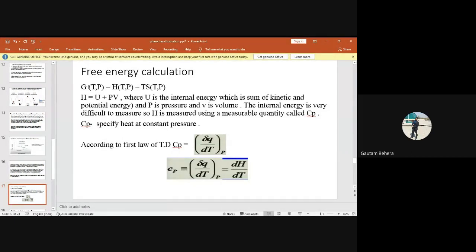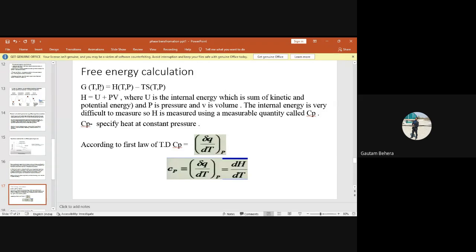No. If you represent temperature and pressure in the bracket like this, that is different from a subscript, where pressure at the bottom means constant pressure. This is not constant temperature and pressure. That means free energy is a function of temperature and pressure. Can you tell me whether free energy is constant, or is it variable with change in temperature and pressure? If you change the temperature and pressure, will the free energy remain the same or will it change?